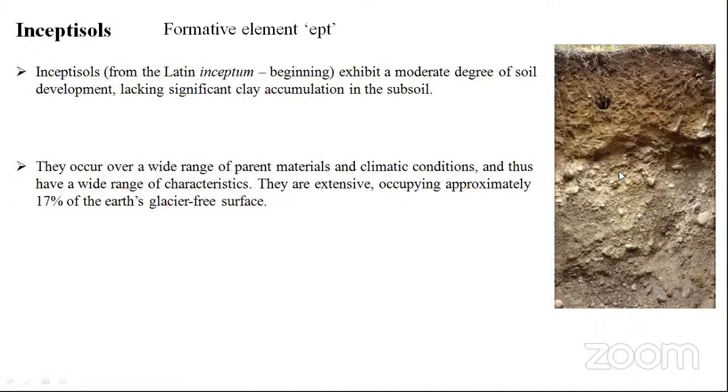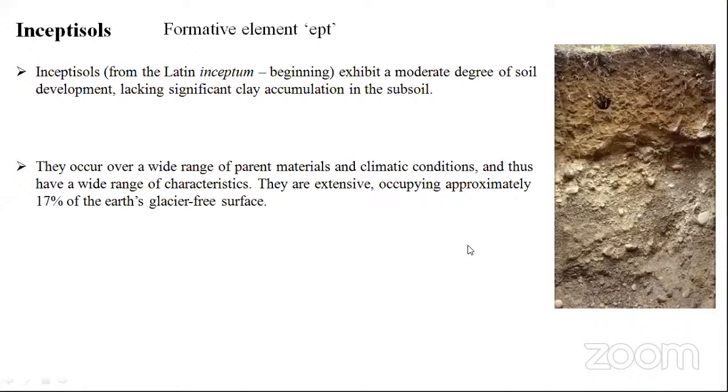Particularly in my area, it is somewhat a Mediterranean climate. We can see very cold winters and very high summers. That's the situation here. So you can see these inceptisols have just started. Inception was just the initiation of weathering. The range of conditions is extensive, occupying approximately 17 percent. So these are the major amount of soils we can expect in this world, around 17 percent of this type of soil.